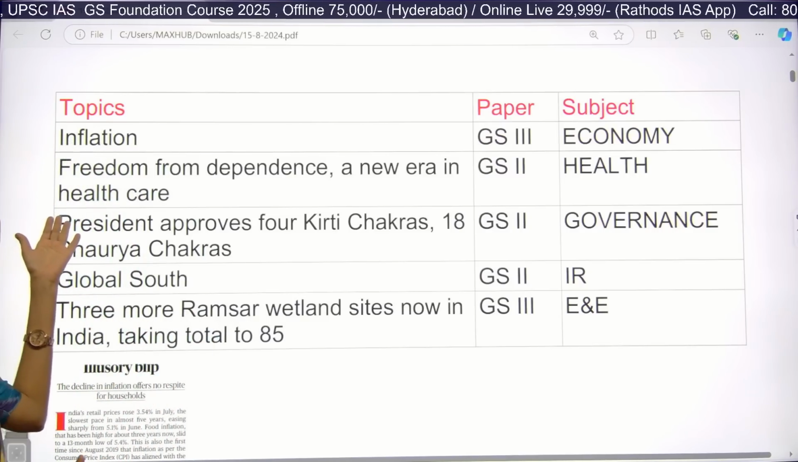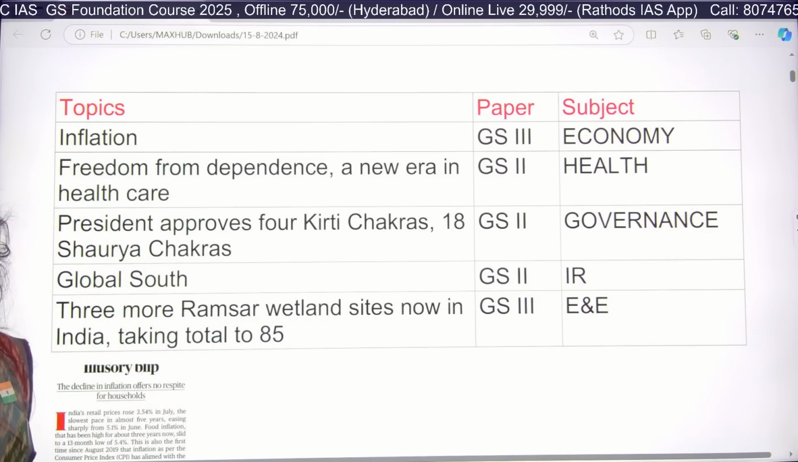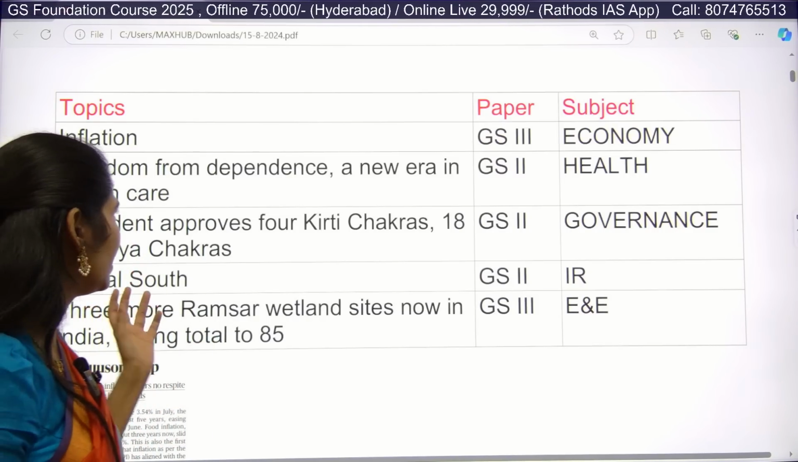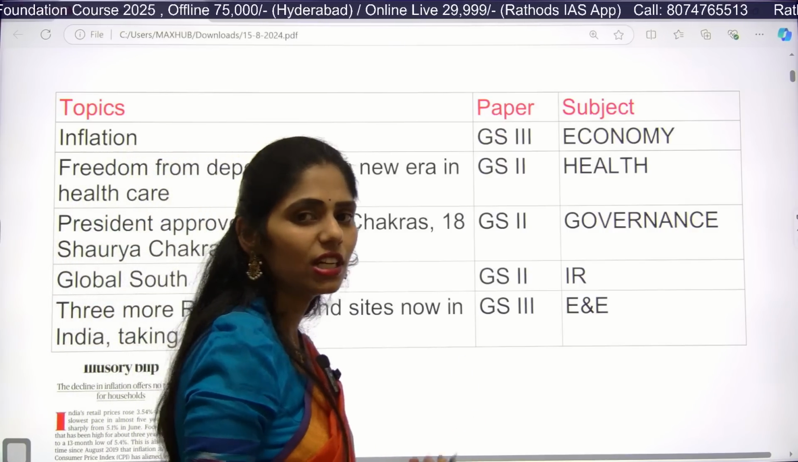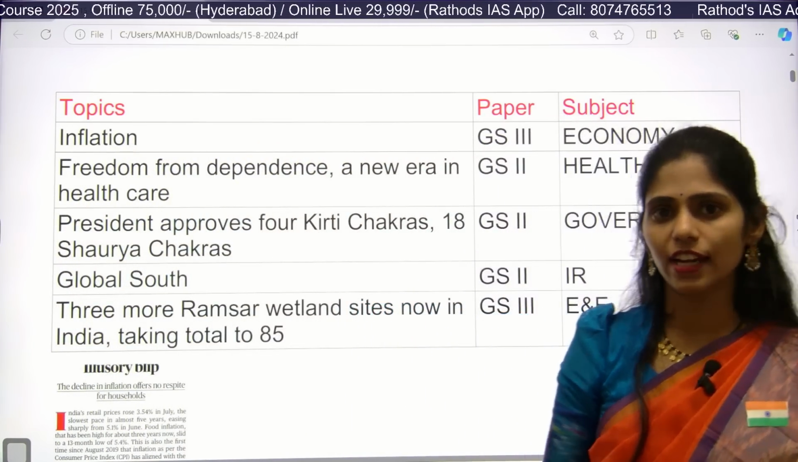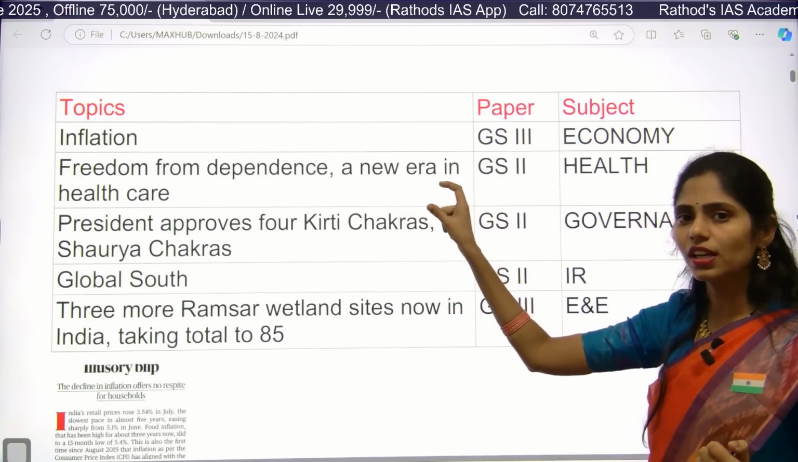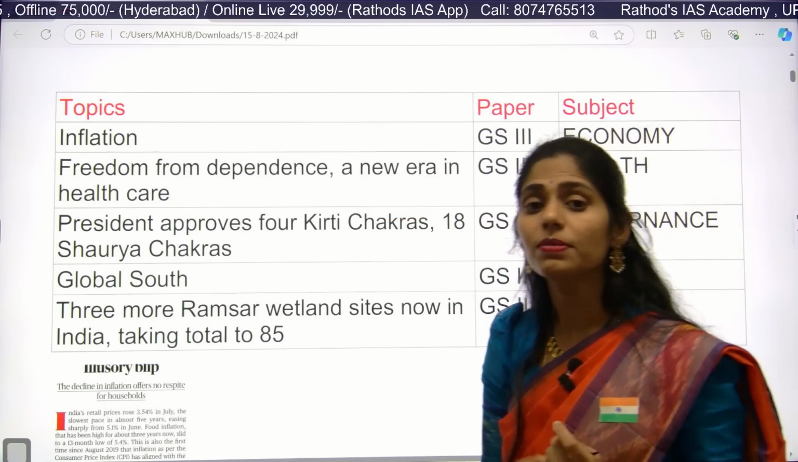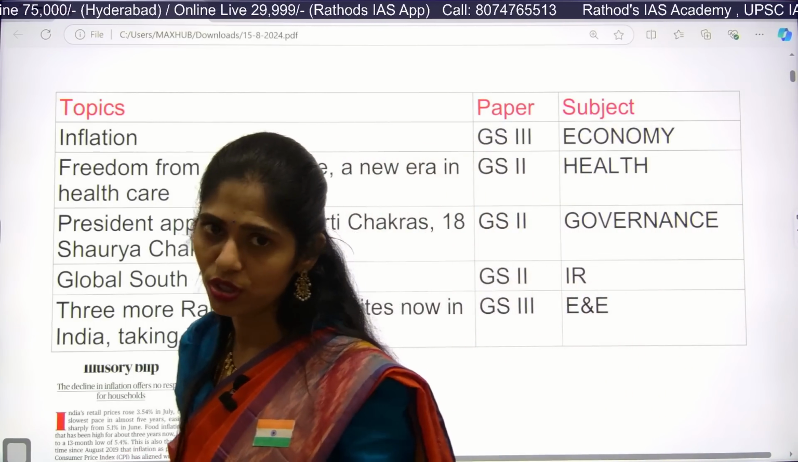And next one is you are going to see about the new era of health care in India, especially after independence. So what are the changes that we got in our healthcare sector in our country? That is given clearly, and what advancements we can make. You have to focus on those measures.